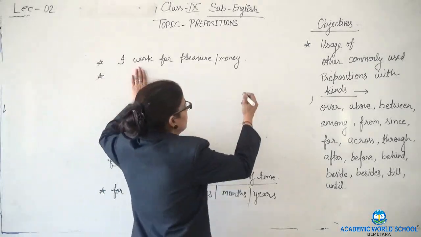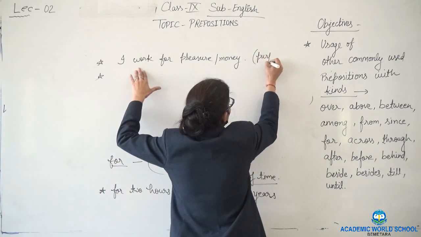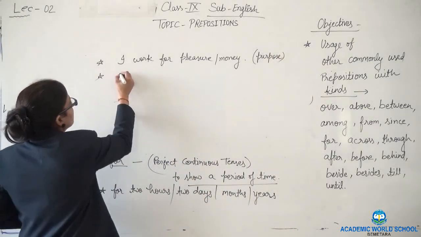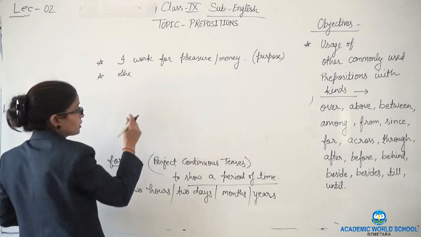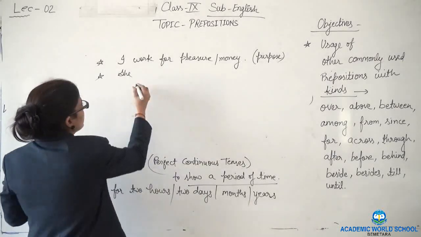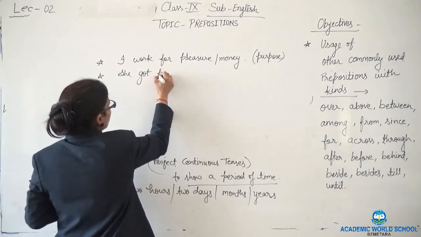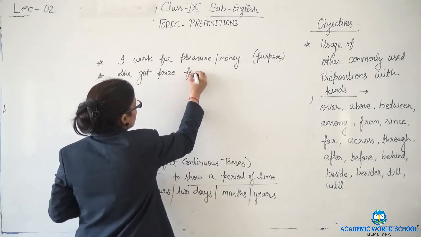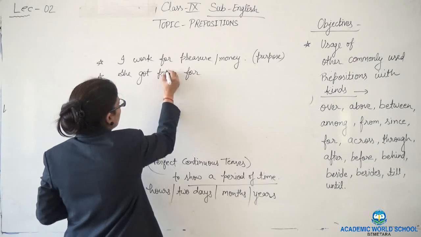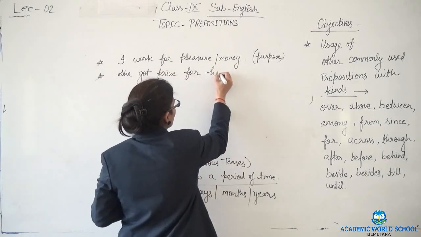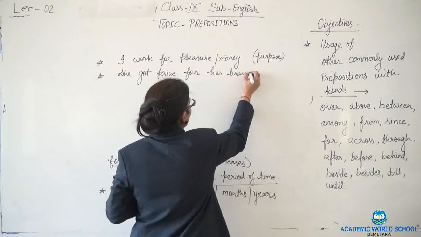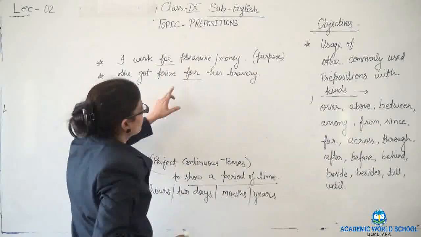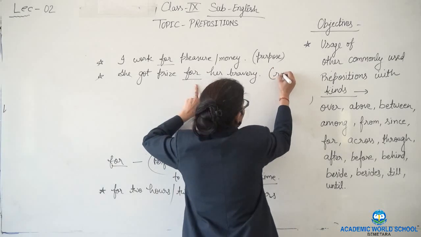Here it is showing purpose. Clear? Then sometimes it will show the reason also. She got a prize for her bravery. See, what is this showing here? This is showing reason.